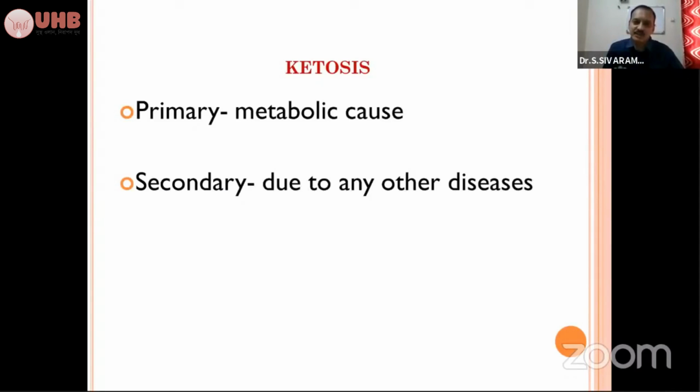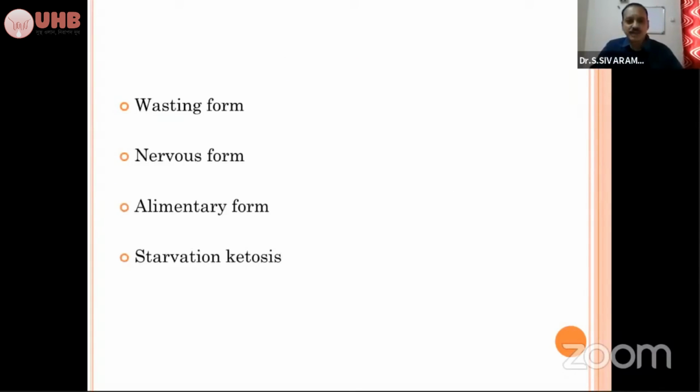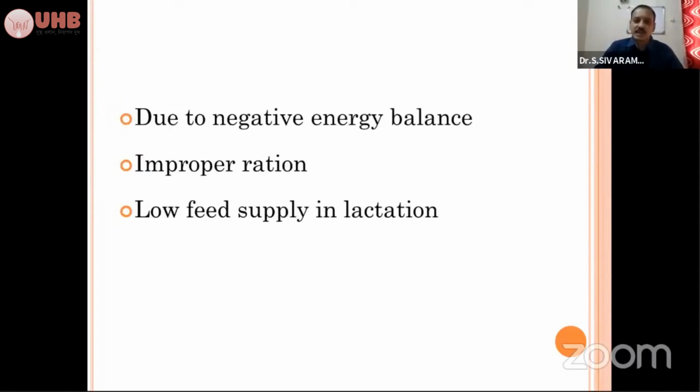Sometimes you will be treating a case, diagnosing it as a case of ketosis, but it won't respond. Again it will recur. So you have to see the underlying cause. Recurrent ketosis means you have to look for the underlying cause of the secondary ketosis. What is the reason? Whether metritis is there or not, mastitis is there or not, any foreign body syndrome, that we have to rule out if it is a recurrent one. So the wasting form, the nervous form, the alimentary form, starvation ketosis, these are the various forms of ketosis, and this is mainly due to the negative energy balance, that you have to keep in mind.